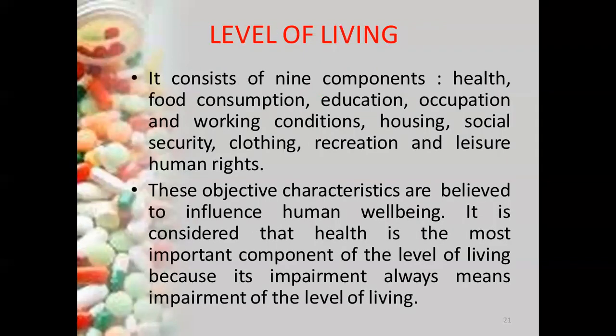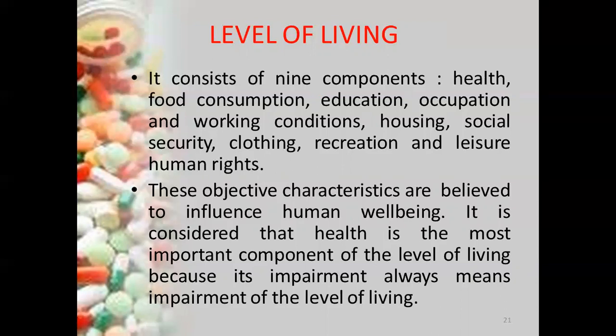Next is level of living. For the level of living, there are 9 components: health, food consumption, education, occupation, working condition, housing, social security, clothing, recreation and leisure, and human rights. These 9 components influence the health or well-being of a human, and if they are at the optimum level, then we can consider that the level of living of a particular individual is good.